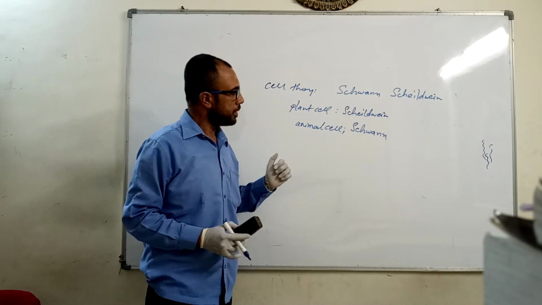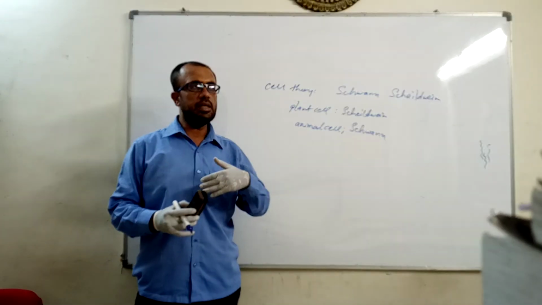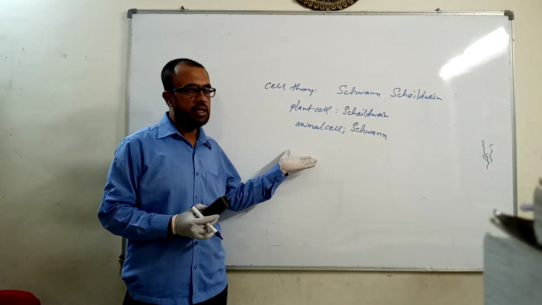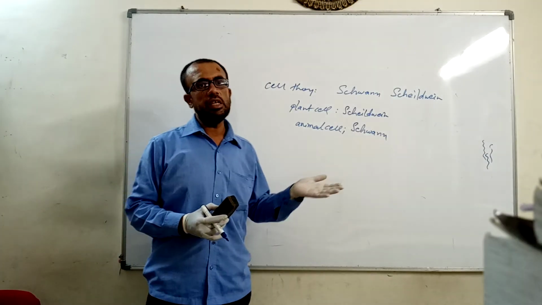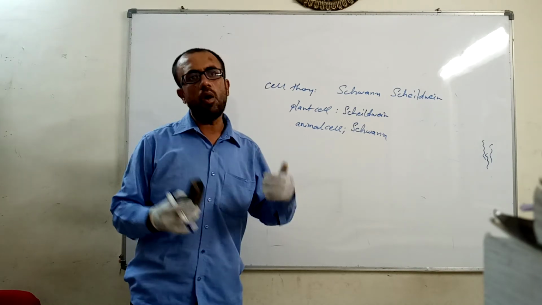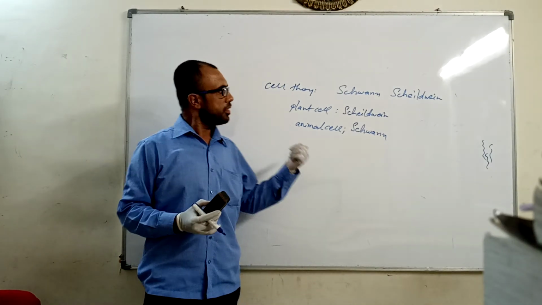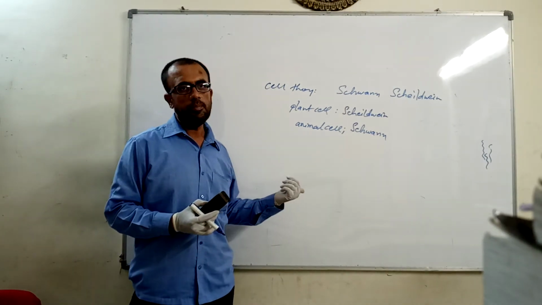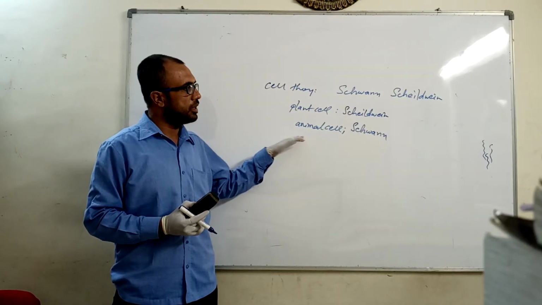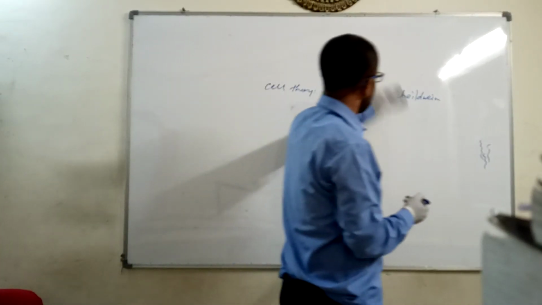This theory gave us an idea that there are two types of cell in this world, the plant cell and the animal cell, but it couldn't explain some of the scientific aspects, especially the structure of plant and animal cells. It was accepted up to a certain extent, but the initial details of what a cell actually is, or how cells actually work or coordinate with each other, were the missing part in this theory. Although this theory laid a great foundation for biologists to study the cell further, later came the modern cell theory.